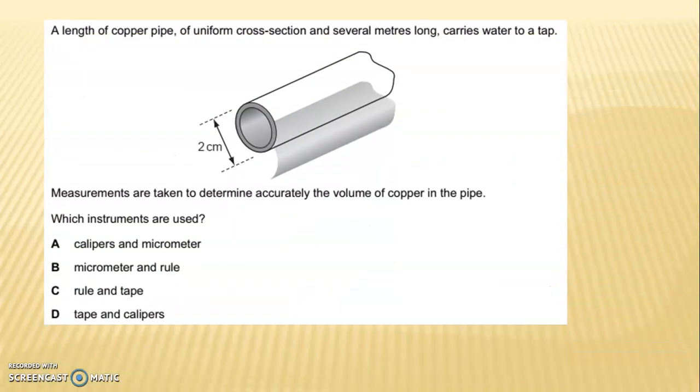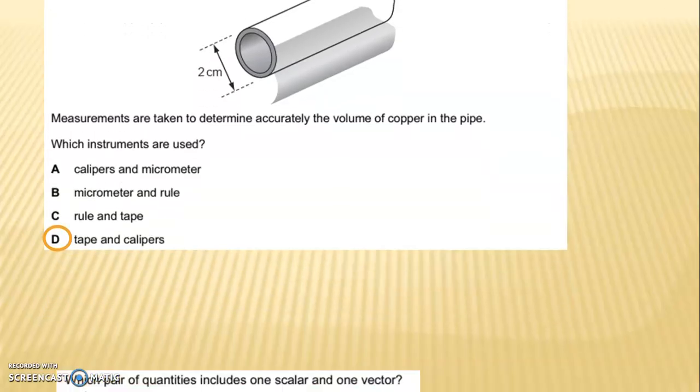The next question, a copper pipe of uniform cross section and several meters long carries water to a tap. Here is an image. Measurements are taken to determine accurately the volume of copper in the pipe. Which instruments are used? A, caliper and the micrometer, B, micrometer and the rule, C, rule and the tape and D, tape and the caliper. Answer is D, tape and the calipers.